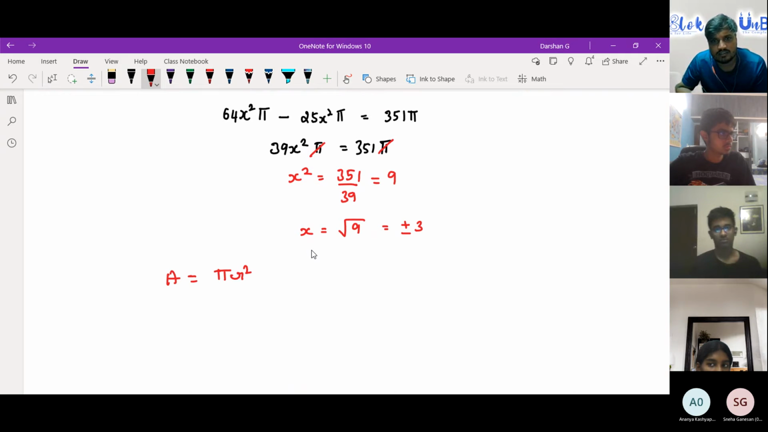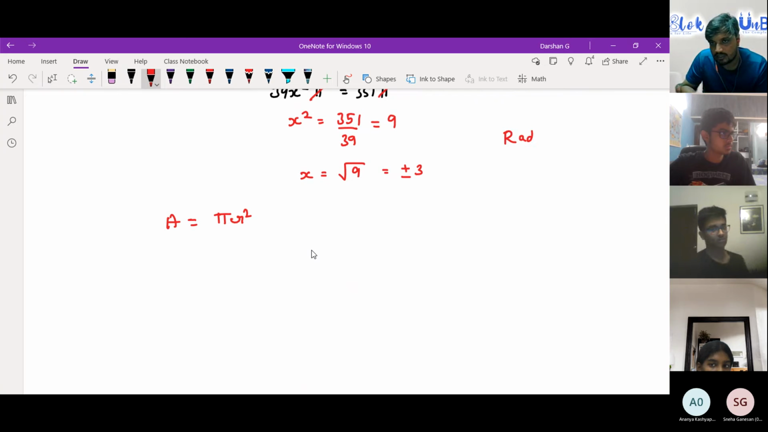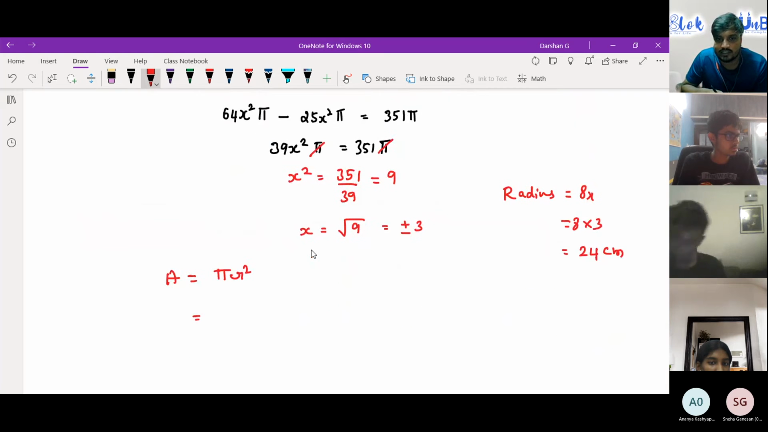Do we need radius in this? Correct. Very good. Sorry, you're right, the radius is 8x, that is 8 into 3, correct? Answer is 24. So 22 by 7 into 24 into 24. They have told us to take 3.14 if you have missed it. So 3.14 into 24 into 24.